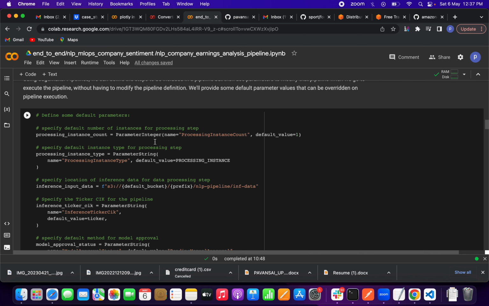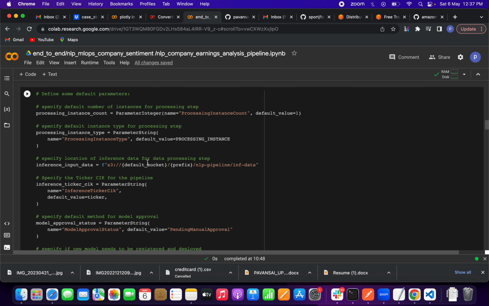So we have to define some default parameters, friends. First, we specify the default number of instances for processing. For the processing instance count, I am taking a variable, a ParameterInteger named processing_instance_count, with default value equal to 1. Then we specify the default instance type for processing.